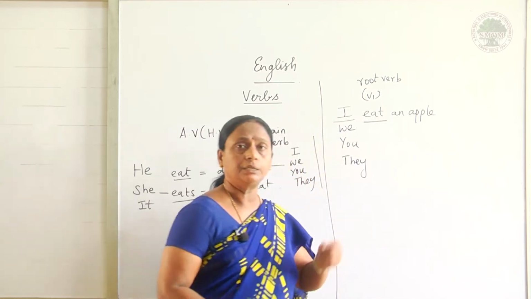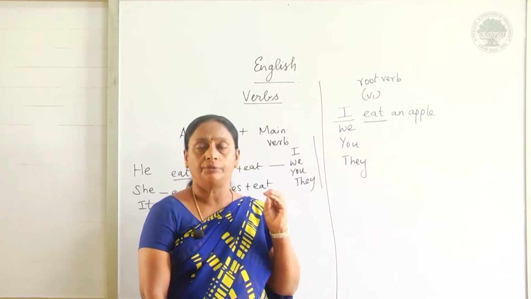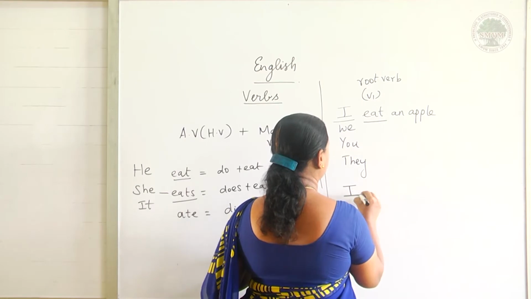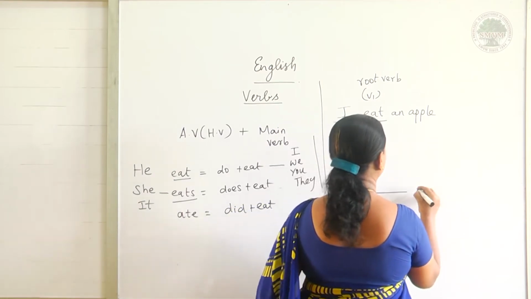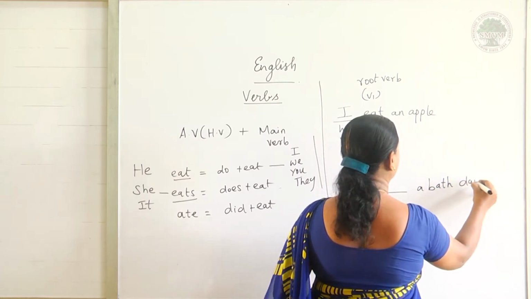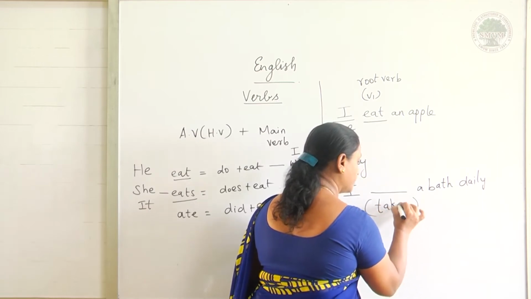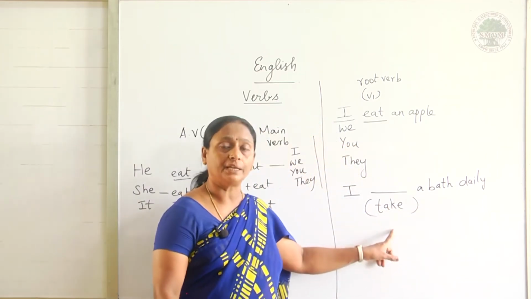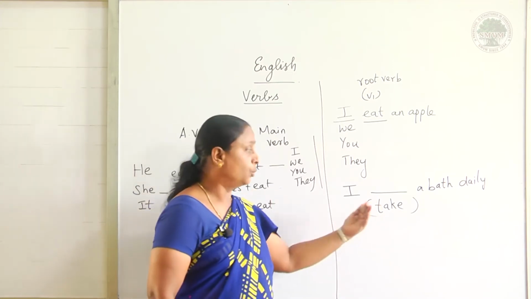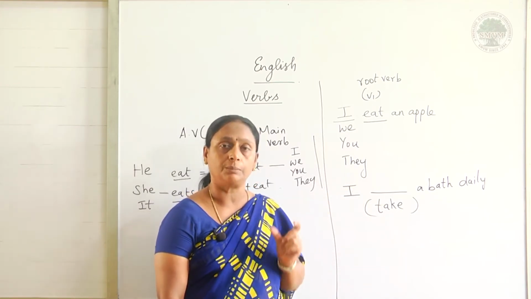Whenever any examples or questions are based on tenses or verbs, they will write, for example, "I dash a bath daily," and they will give a verb in the bracket. This bracket verb is called the root verb or the base verb. Looking at this verb only, I have to supply the correct form of the verb in the blank.